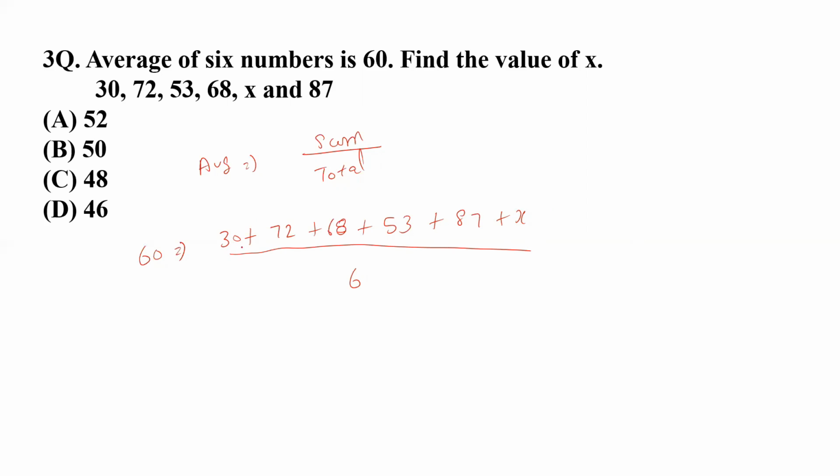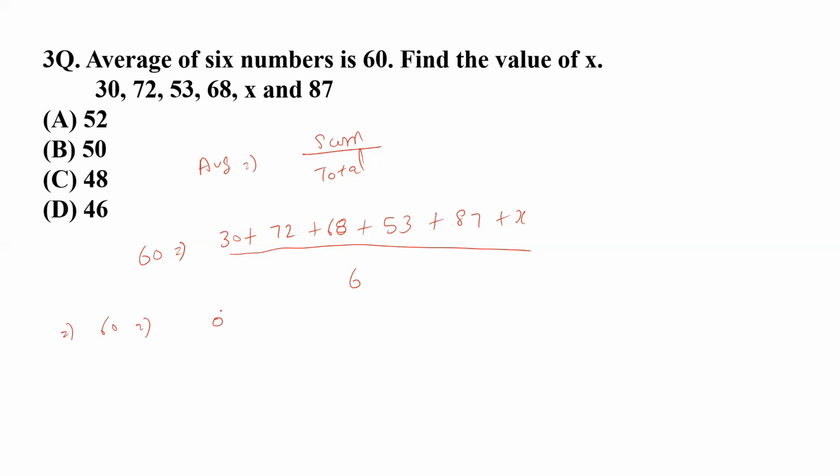Just make the sum of all these figures. By solving this, you can easily get to know that 60 is equal to, if I'm making the addition of all these things, let me calculate, 10, 13, 20. So 0 should be there.